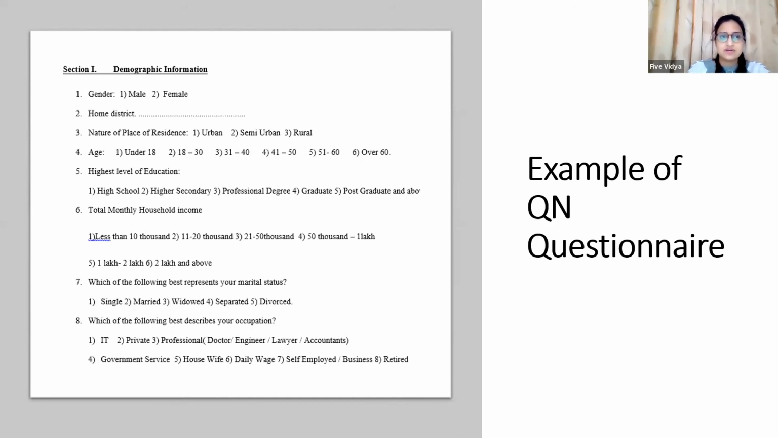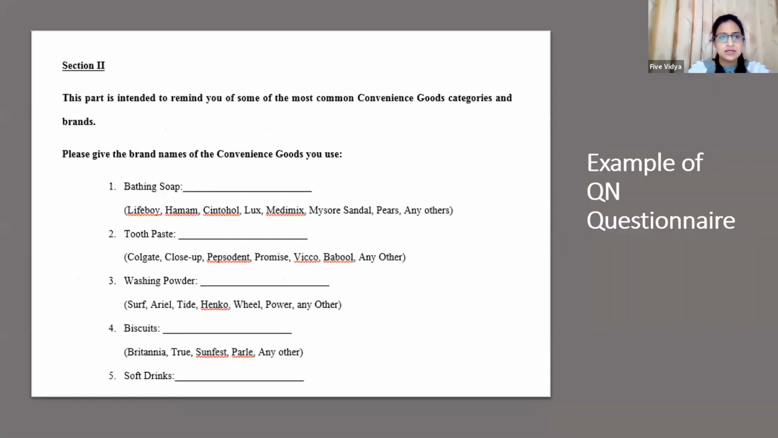Once your demographic information is completed, the second section talks about the convenience good. If you remember, my topic is regarding the convenience good. So I wanted to check which convenience goods my respondent is already consuming. So I have incorporated one question on convenience goods, wherein I have named a few convenience goods, and I have mentioned the brand names as well. So two things I can get from here.